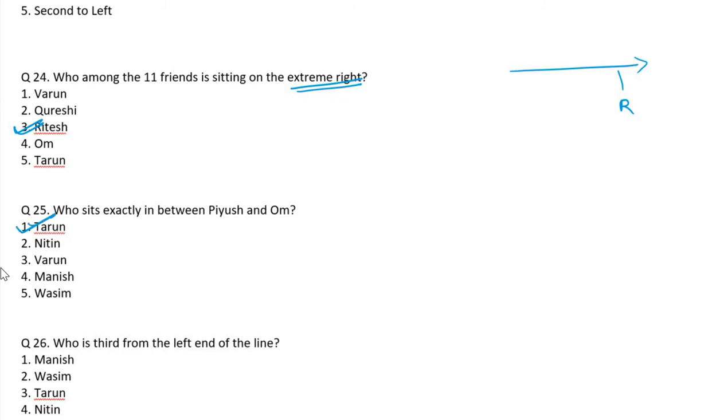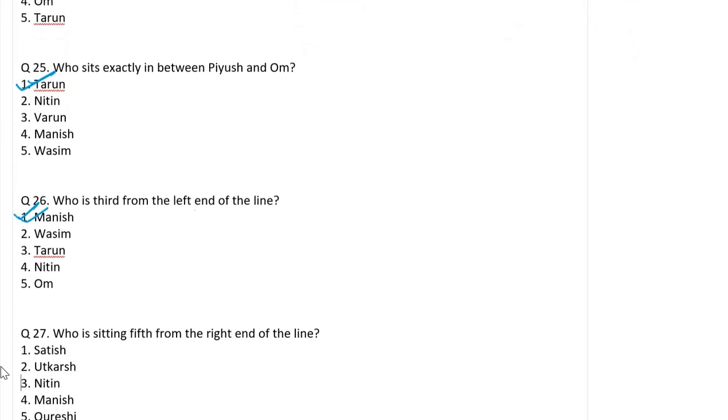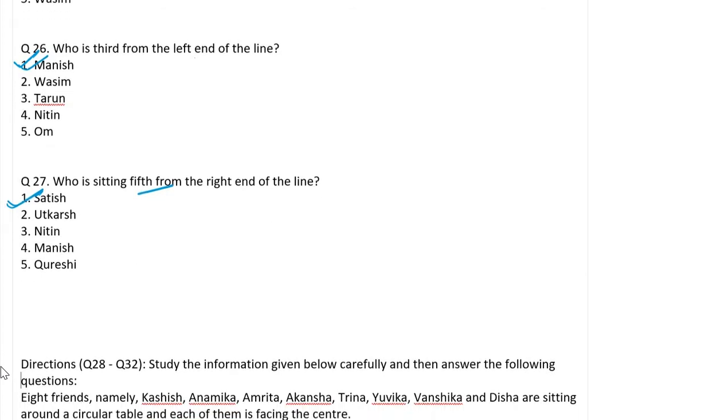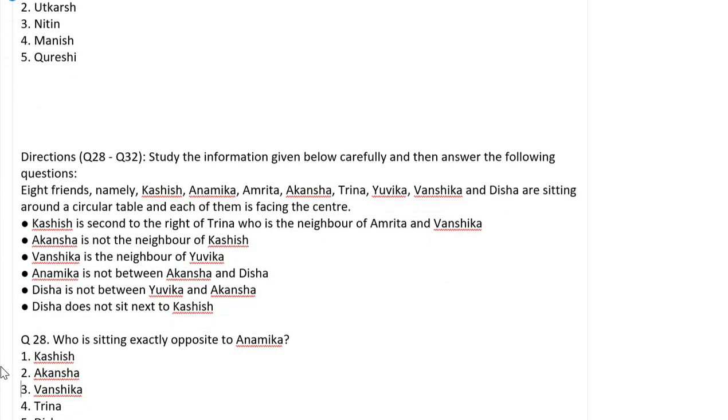Who is the third from the left end of the line? Third from the left end of the line. Manish. See the figure and give me the answer. Okay. Who is sitting fifth from the right end of the line? Satish. Fifth from the right, Satish. Okay. Come to the next question. Last one.